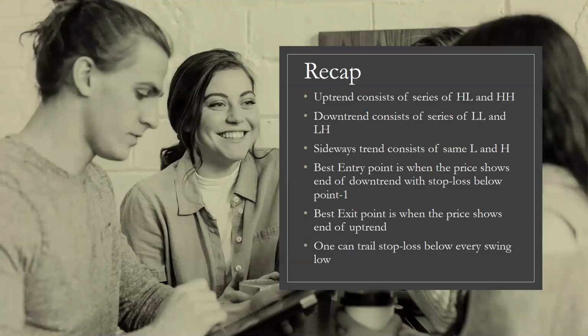I'll recap the entire video. Uptrend consists of a series of higher lows and higher highs. Downtrend consists of a series of lower lows and lower highs. Sideways trend consists of the same lows and same highs. The best entry point is when the price shows the end of a downtrend, with a stop loss below point 1. Similarly, the best exit point is when the price shows the end of an uptrend. In between, people can trail their stop loss below every swing low to minimize the risk and to capture the maximum profit in case the price reverses.